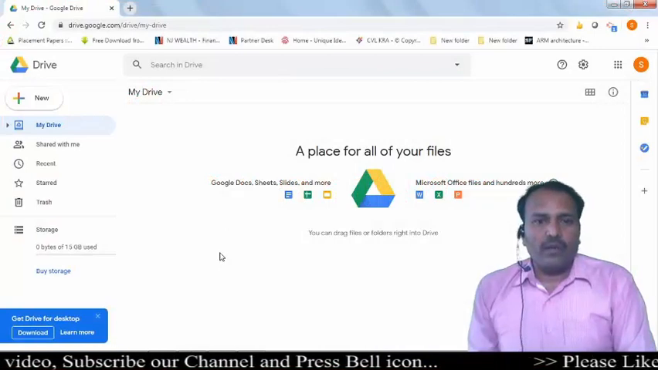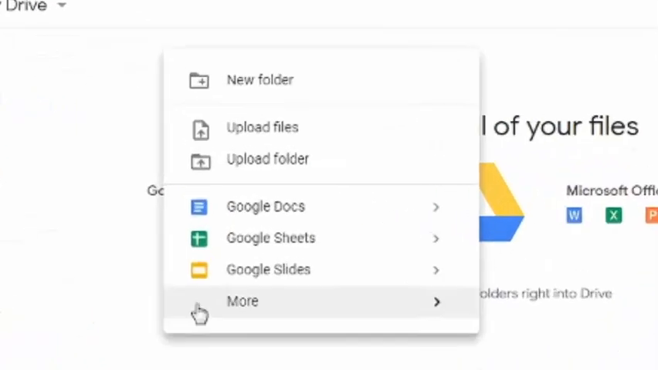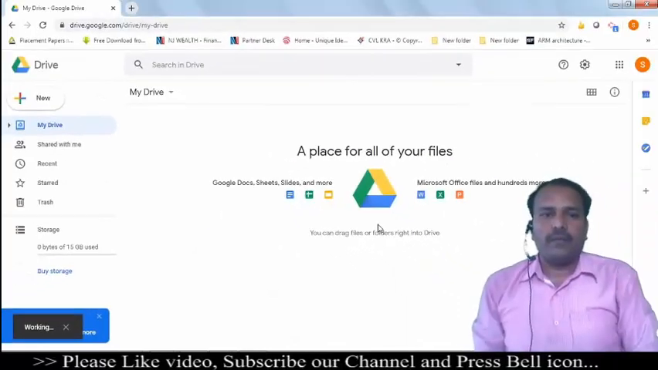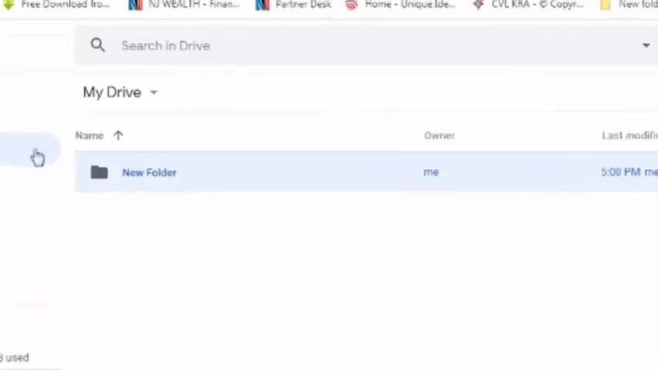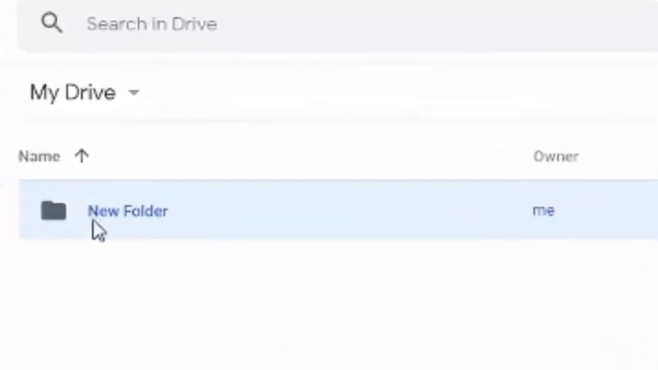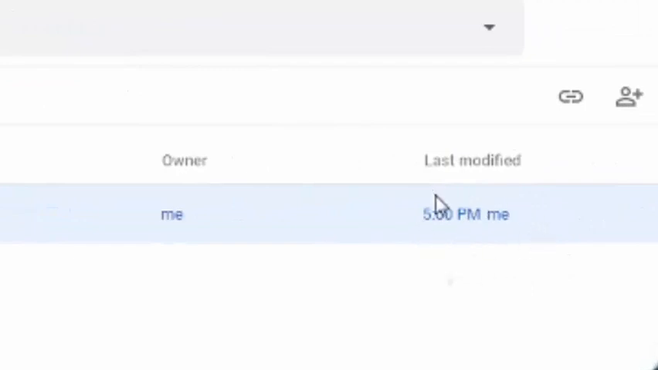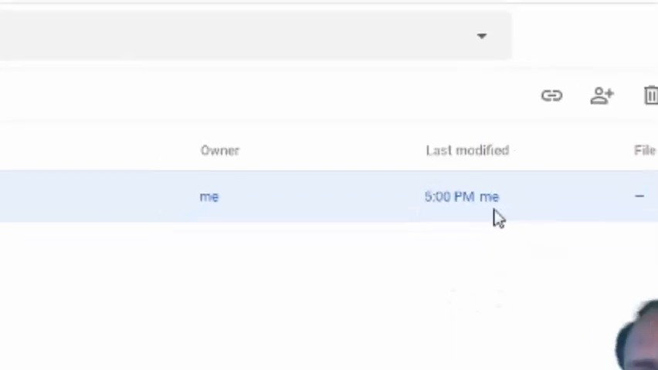So we will now create a new folder. Click the right button of the mouse, New folder, give your title. For example, I will give New folder and create. It's working. So see, a new folder has been created. Who is the owner of the new folder? I am the owner of the new folder, and this folder was modified last at 5 p.m.